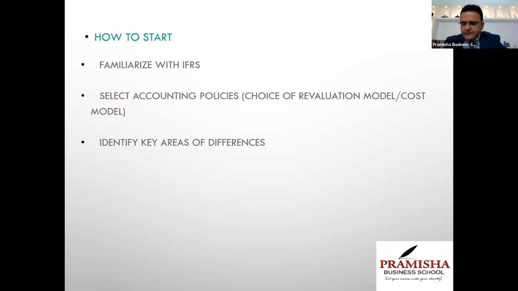So how will we begin? We first need to familiarize ourselves with all the standards of IFRS or Ind AS. Then select the accounting policy choices. Like there are choices given in IFRS: cost model or revaluation model, fair value model or cost model, nature of expense method or function of expense method. So depending on what we choose, we decide our accounting policies, and we select the accounting policies to comply with the financial statements on the basis of Ind AS or IFRS. Then we identify the key areas of differences.